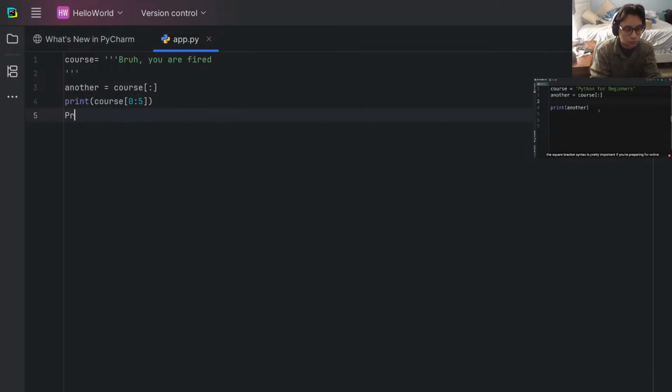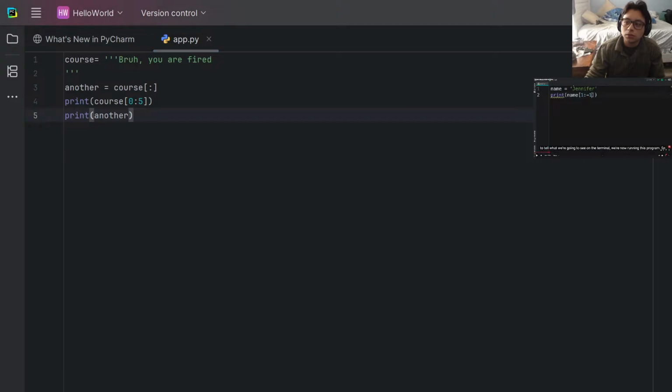So once again, the square bracket syntax is pretty important. If you're preparing for online Python tests or college exams, make sure to watch this tutorial again. Now here's a little exercise for you. Define a variable called name and set it to Jennifer. Now when we print name of 1:-1, what do you think we're going to see on the terminal? I want you to use your knowledge to tell what we're going to see on the terminal. So 1 to -1. Is that going to be an error? No.